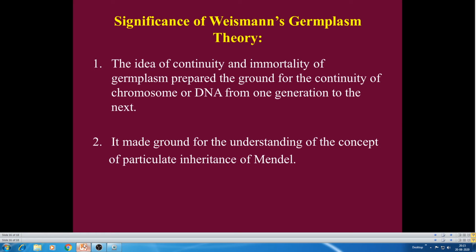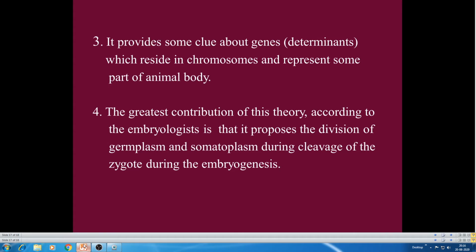Then, the significance of Weismann's germplasm theory. There may be so many significances. What is the significance of Weismann's germplasm theory? The idea of continuity and immortality of germplasm prepared the ground for the continuity of chromosomes or DNA from one generation to the next. The DNA or the chromosomes are inherited from one generation to the other. It made ground for the understanding of the concept of particulate inheritance of Mendel. Right? This is the significance of Weismann's theory.